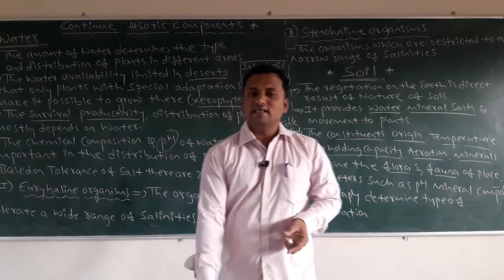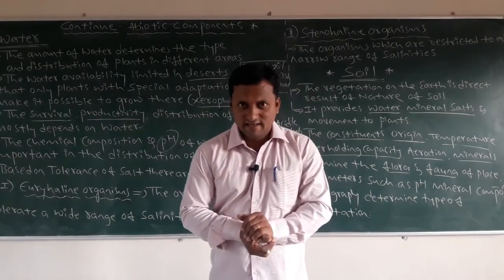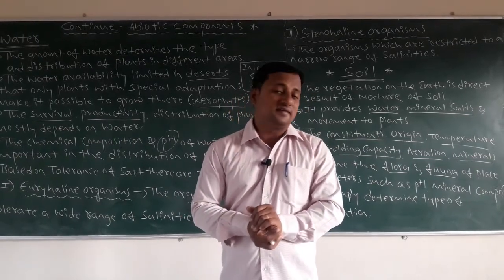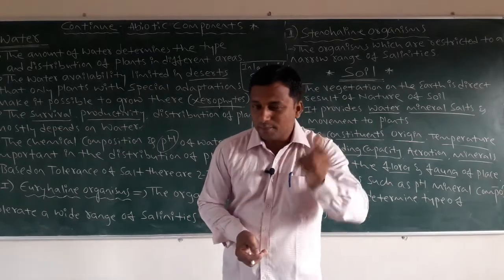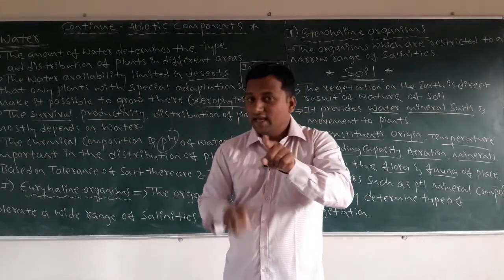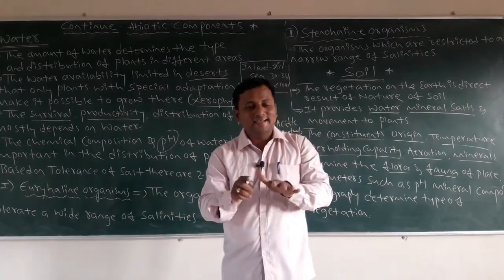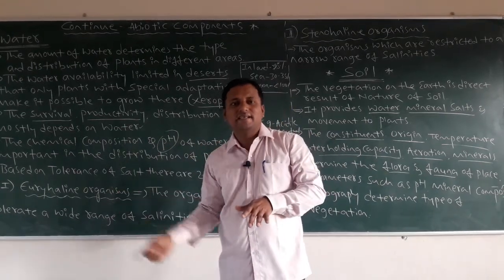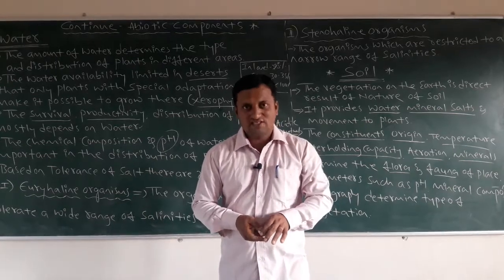Dear students, see here, euryhaline. As we consider temperature, there it is eurythermal, and here it is euryhaline. Haline means salinity, salt.